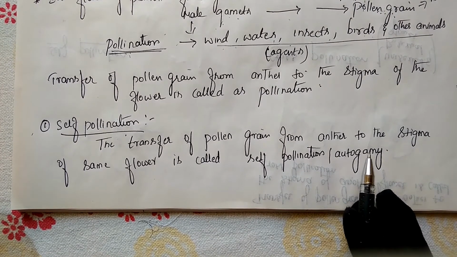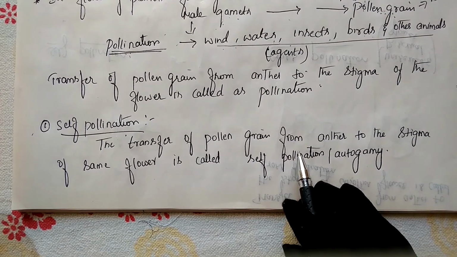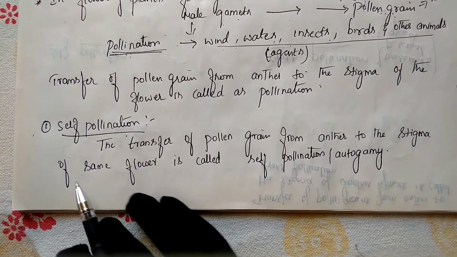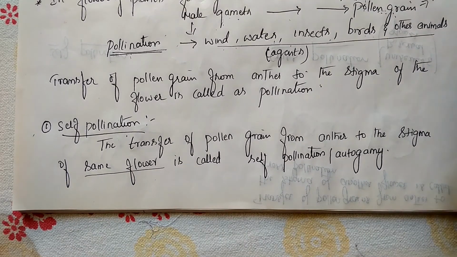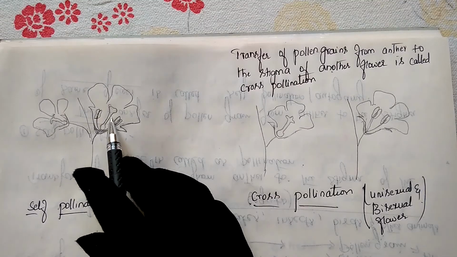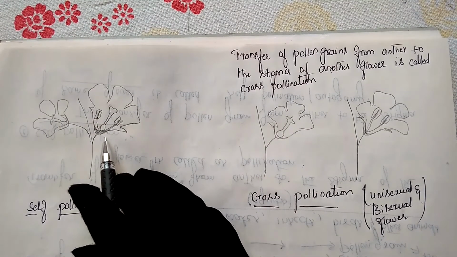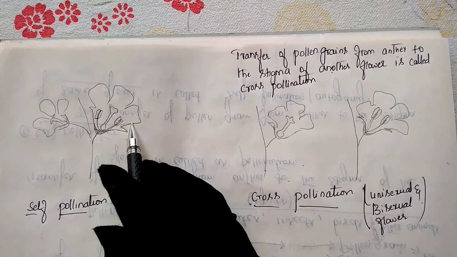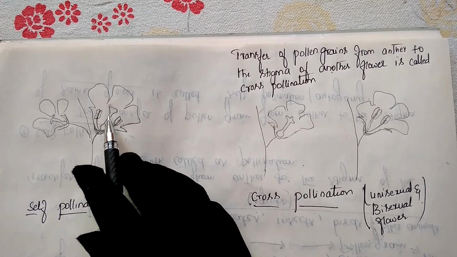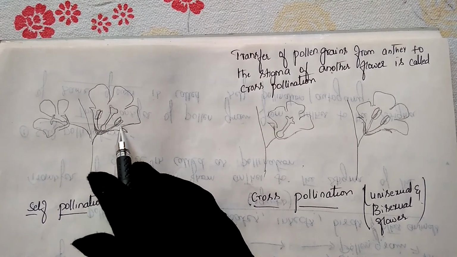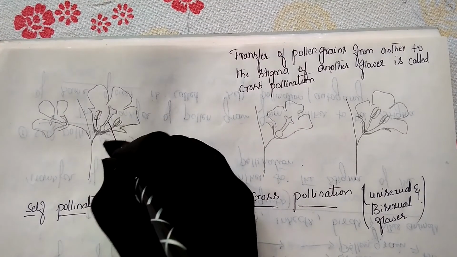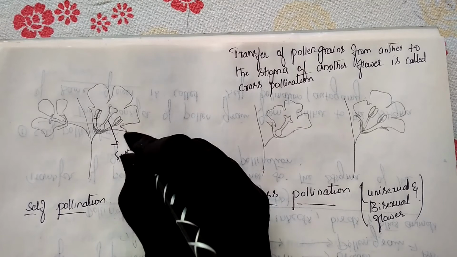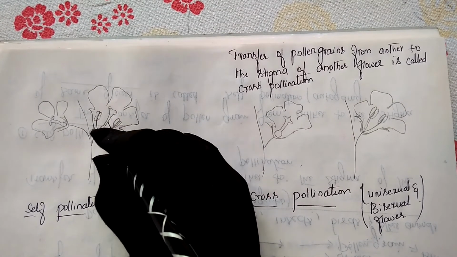What is the meaning of self-pollination? It is transfer of pollen grains from the anther to the stigma of the same flower. Here, the same flower is important. For example, suppose this is a flower. Which type of flower? This is a bisexual flower, so both male and female parts are present. This is the female part, and this is the male part.